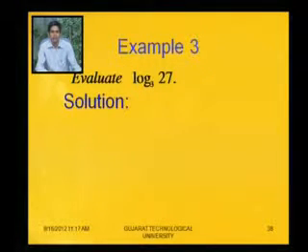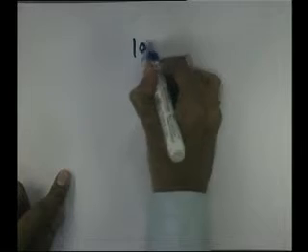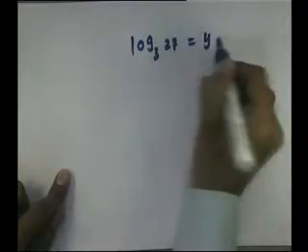Third example, log base 3 of 27. Let us see what will be the answer, that we will discuss on the table. Log base 3 of 27 equal to, assume y.